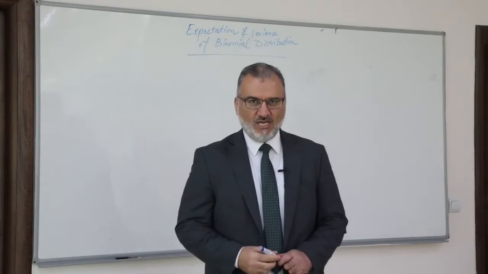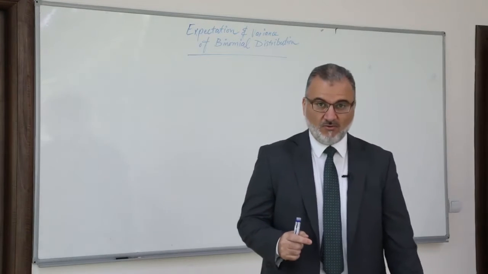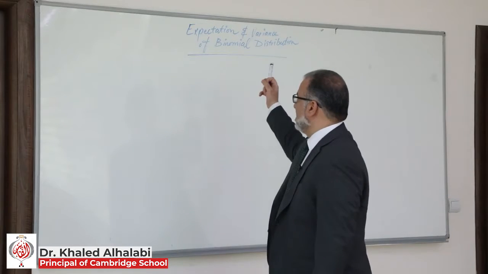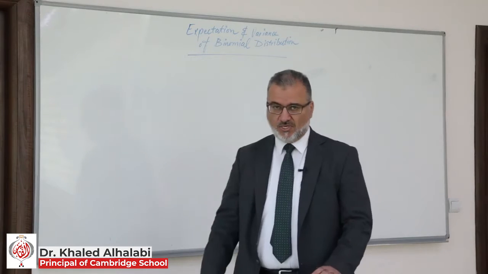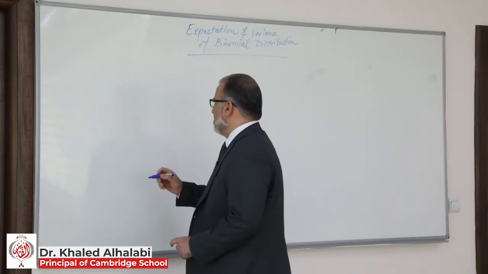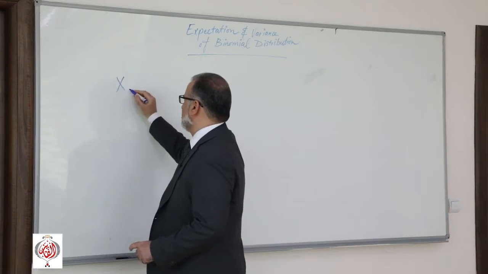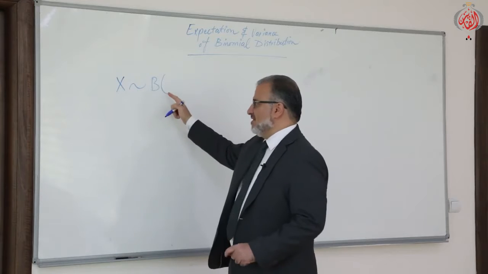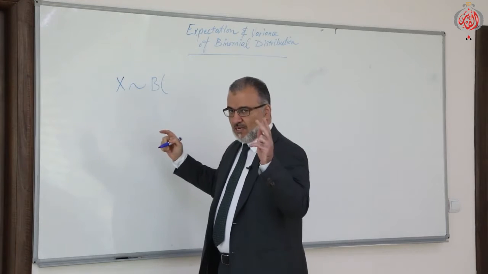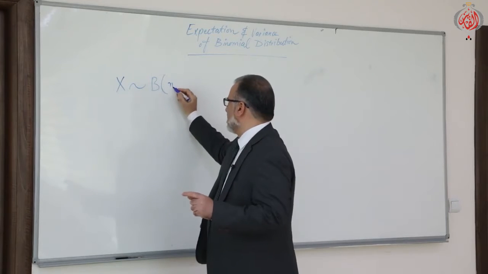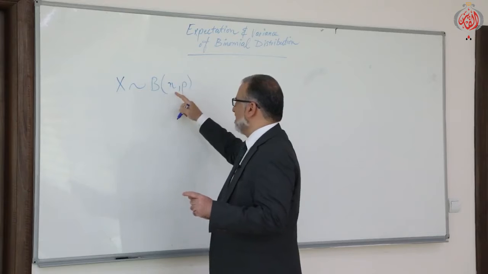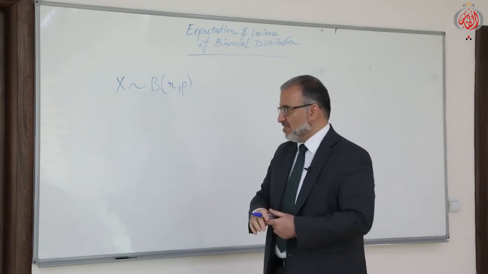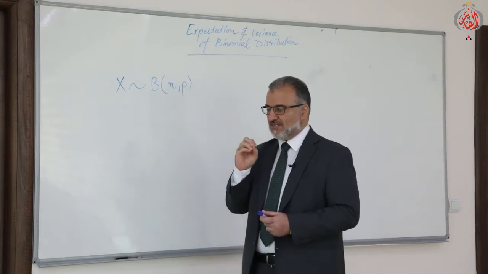In this video, inshallah, I will complete the topic of binomial distribution. Today, inshallah, we will take the expectation and variance of binomial distribution. As we all know, if a random variable follows the binomial distribution, the two parameters of the binomial are n and p, where n is the number of repeated trials in the experiment, and p is the probability of success.